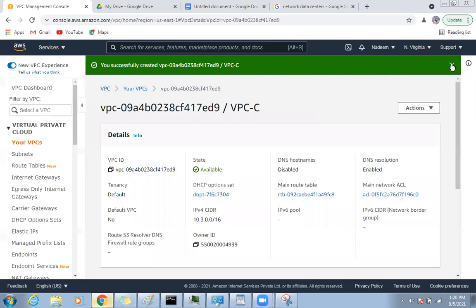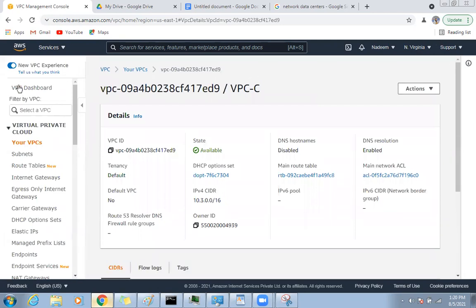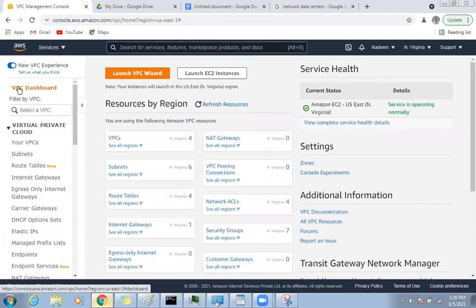Boom, your 3 VPCs got created. Now, if you go to the VPC dashboard and look here, you have 4 VPCs. One VPC is the default and 3 VPCs you just created, and 6 subnets are default ones. So you need to create 3 more subnets, one subnet for each VPC. So there will be 9 subnets.